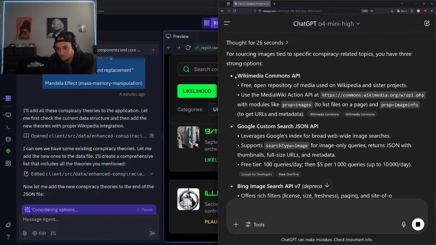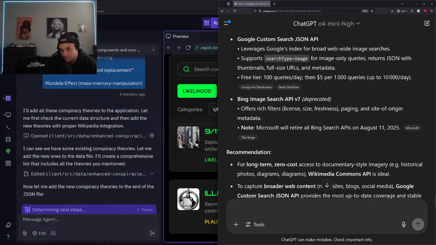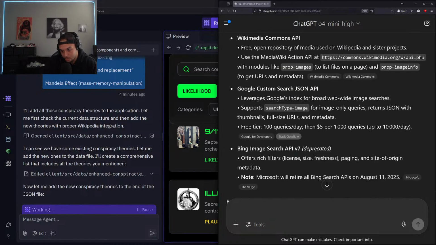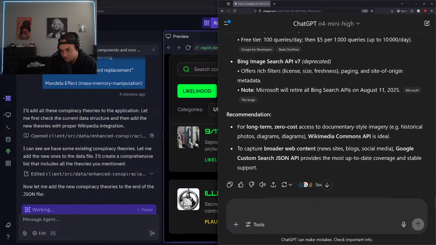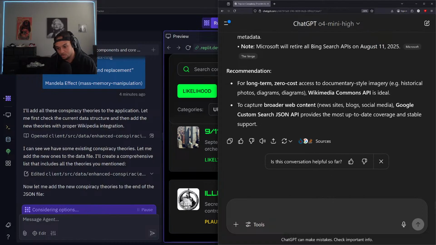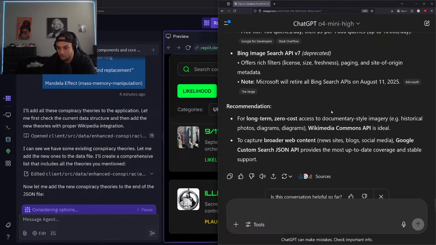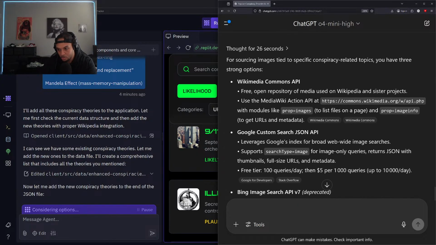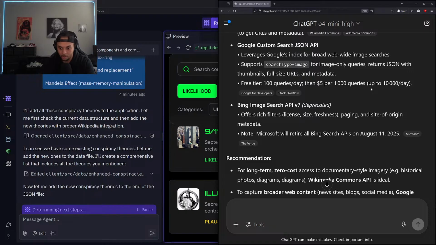All right. So Wikimedia. All right, cool. So this is another Wikipedia API that we can use. And then we got Bing image search API. Oh, this is deprecated. Okay. So this is not deprecated yet, actually. It deprecates on the 11th. Okay. So we can use Bing. We can use Bing. We can use Wikimedia. Let's try Wikipedia first, though, because we don't want that to expire on the 11th, you know.